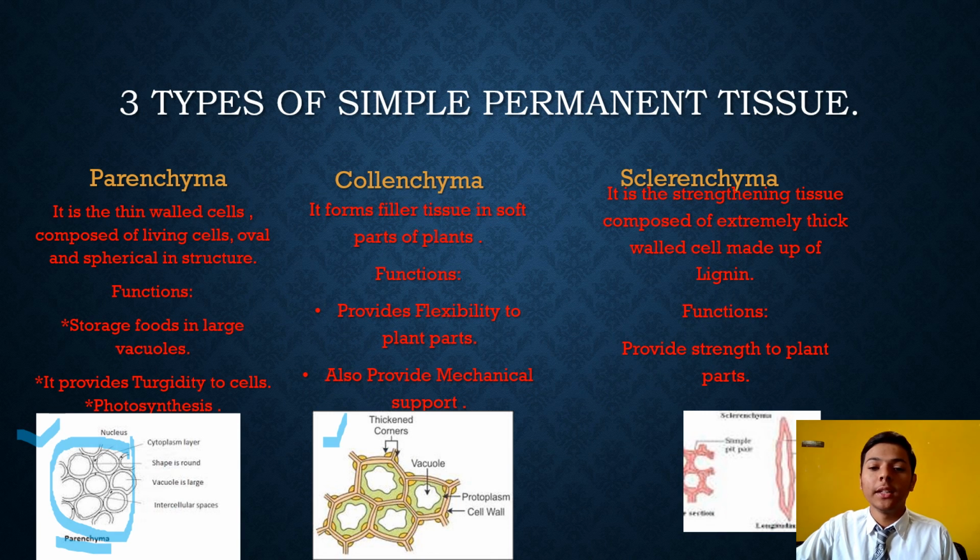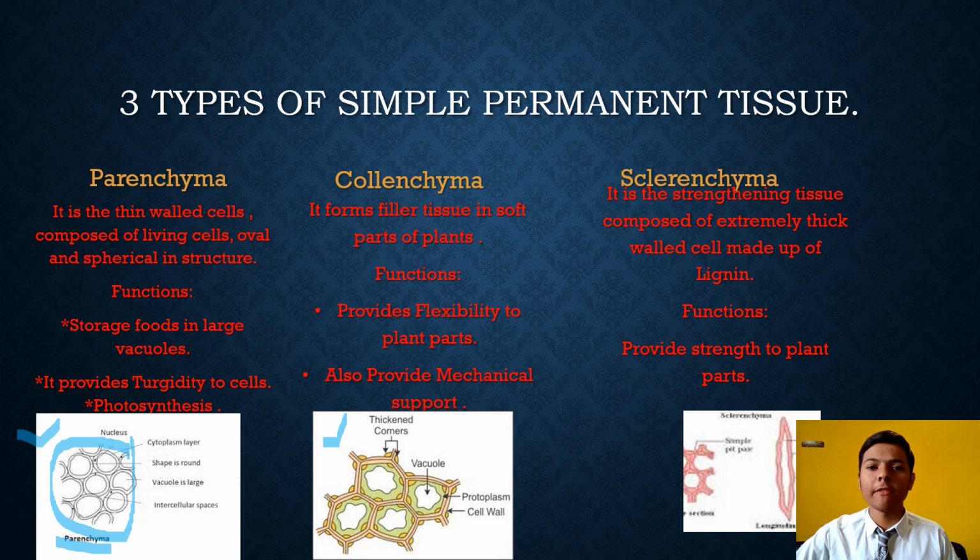Then sclerenchyma. It is the strengthening tissue composed of extremely thick walled cells made up of lignin. It provides strength to the plant, which means it is a very strong tissue. It is very thick, and it is made up of lignin. Its function is to provide strength to plant parts.